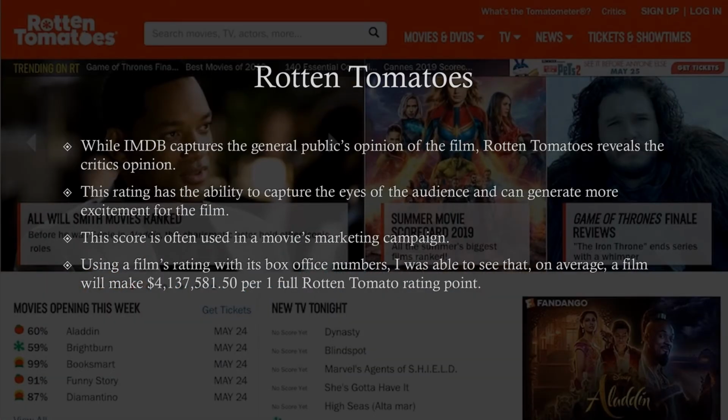While IMDb captures the general public's opinion of the film, Rotten Tomatoes reveals the critic's opinion. This rating has the ability to capture the eye of the audience and can generate more excitement for the film. This score is often used in a movie's marketing campaign. For example, recently the movie Knives Out held a score of 99%, which they talked about in all the trailers that were on television. Using a film's rating with its box office numbers, I was able to see that on average, a film is going to make $4 million per one Rotten Tomato rating point.